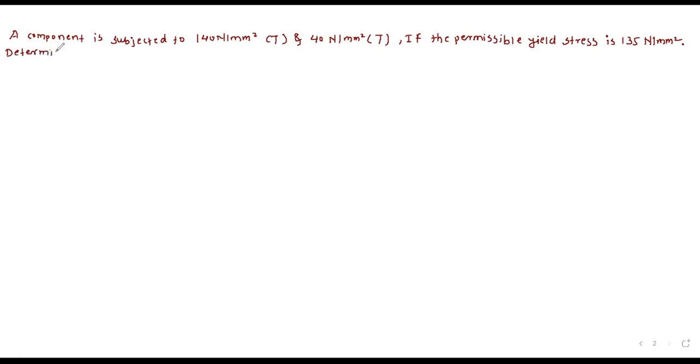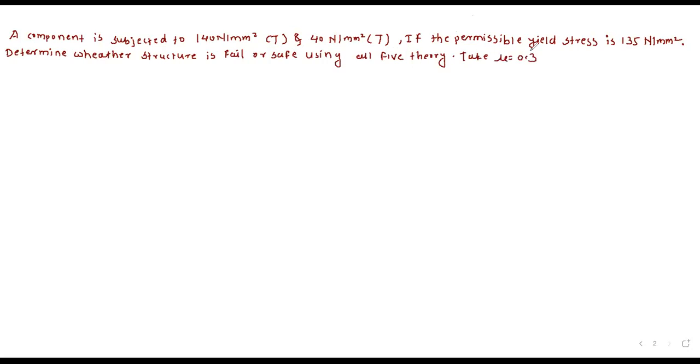determine whether the structure will fail or be safe using all five theories. Take mu equal to 0.3.